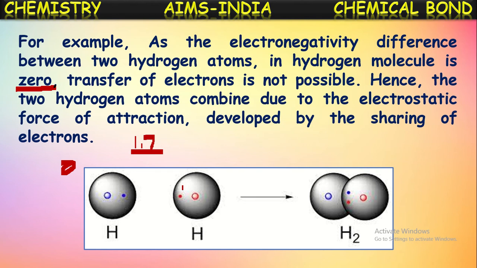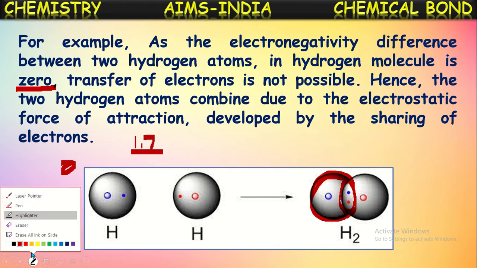Then what happens? Hence, the two hydrogen atoms combine due to the electrostatic force of attraction developed by the sharing of electrons. See here, both the atoms are sharing these electrons. This hydrogen contributes one electron, this hydrogen contributes one more electron. Each one contributes one electron. And finally, they become two electrons. If you observe this hydrogen atom, it has now acquired two electrons, so that it is getting the nearest noble gas helium configuration, and it became stable.